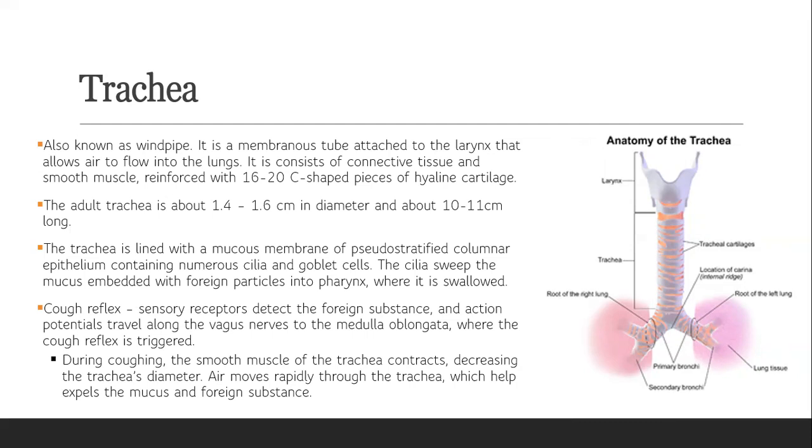During a cough, the smooth muscles of the trachea contract, which decreases the diameter, and this makes the air move rapidly through the trachea and helps expel the mucus and the foreign substances.